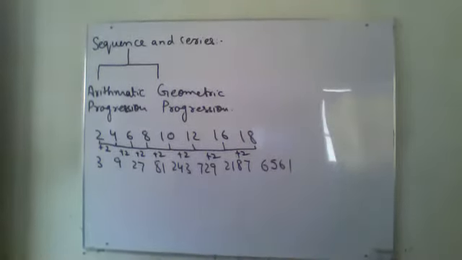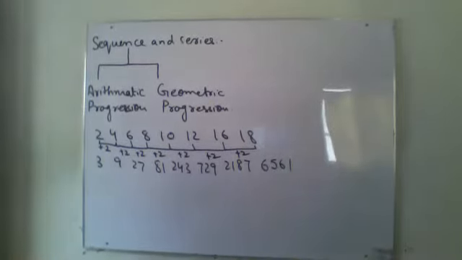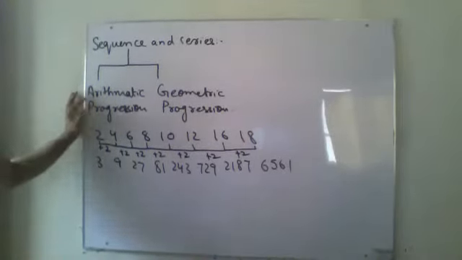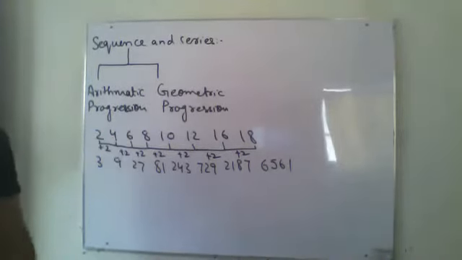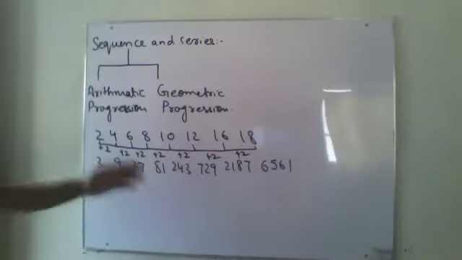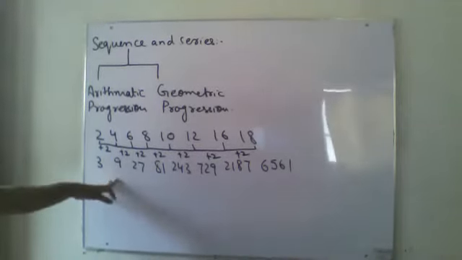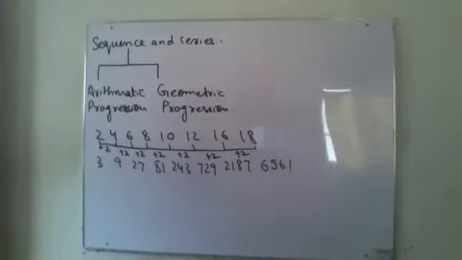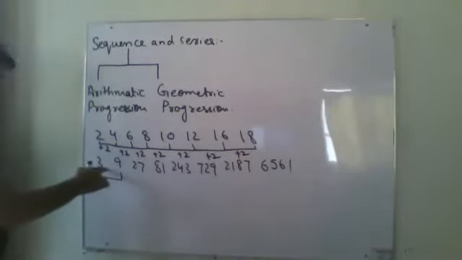So when we are getting our terms by adding something, we are going to talk about arithmetic progression. When I have a continuous difference, either in plus form or in minus form, then I am going to say that I have an arithmetic sequence.